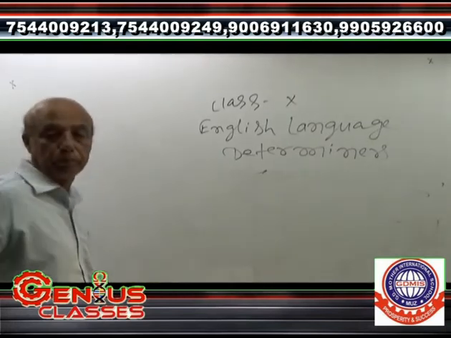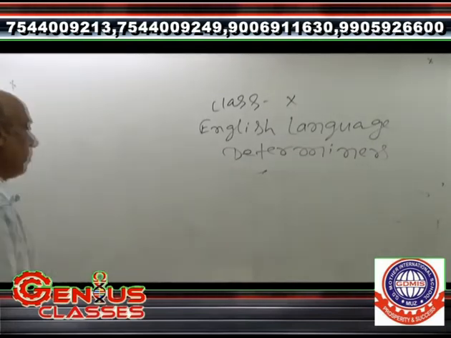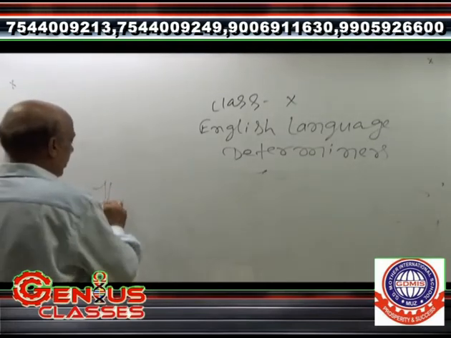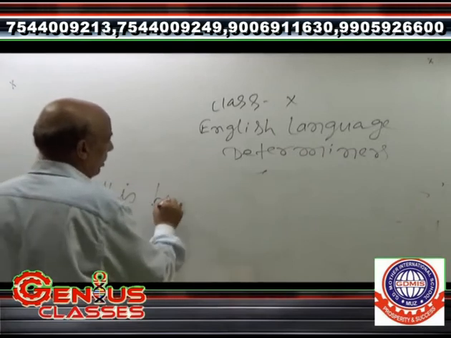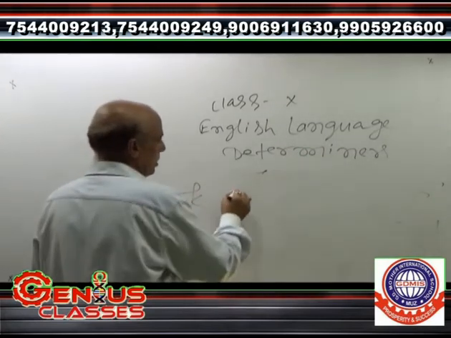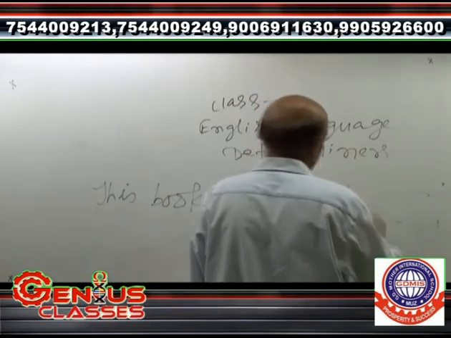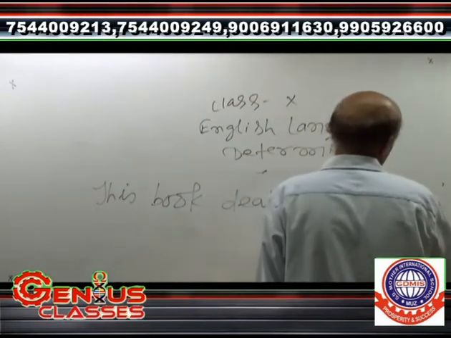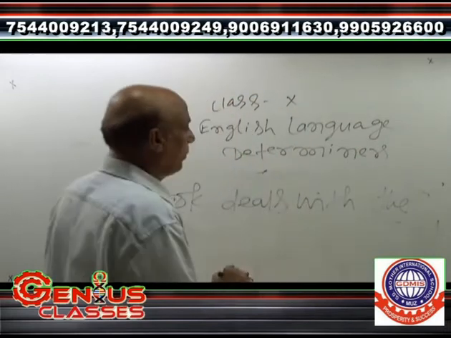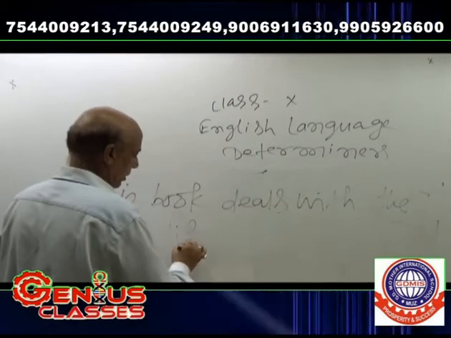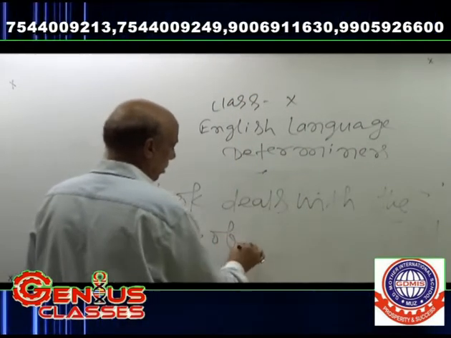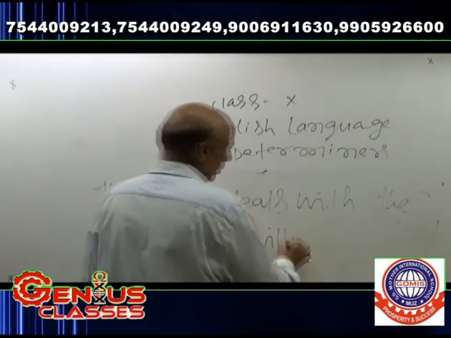This book deals with the life of William Wordsworth.